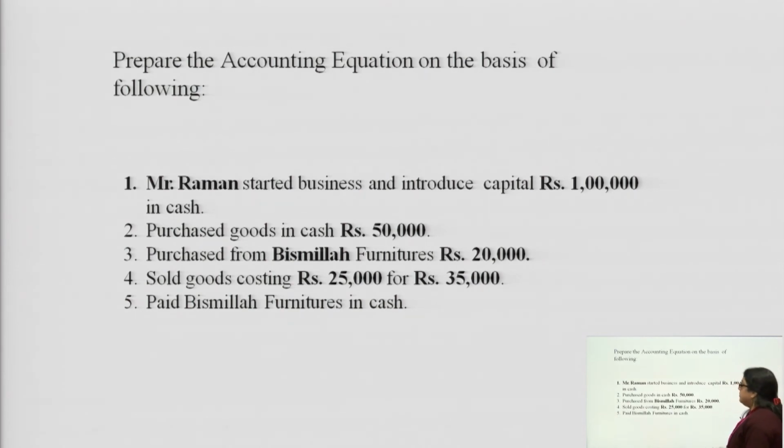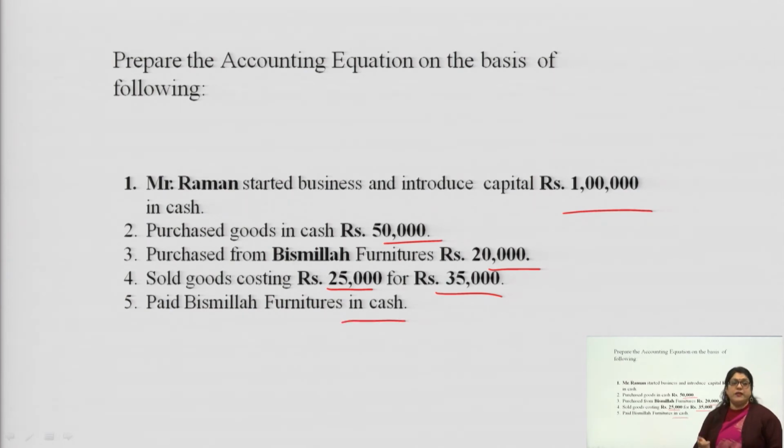Mr. Raman started business and introduced capital of rupees 1 lakh. Purchased goods in cash rupees 50,000. Purchased from Bismillah Furniture rupees 20,000. Sold goods costing rupees 25,000 for 35,000 and paid Bismillah Furniture in cash. Now we will understand the nature of these transactions. The first is that cash will increase, and similarly capital will also increase.